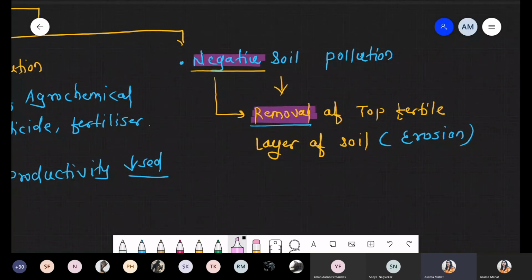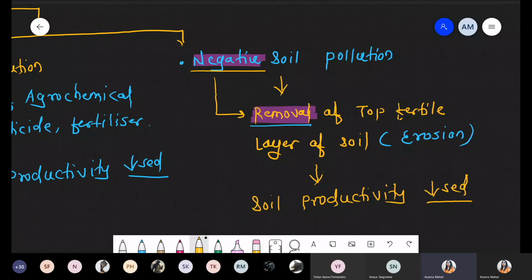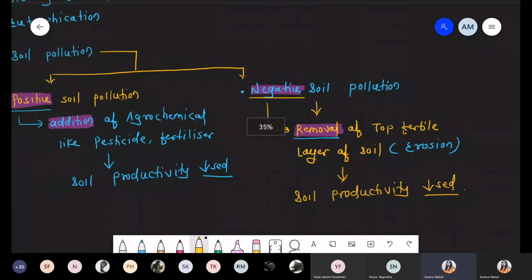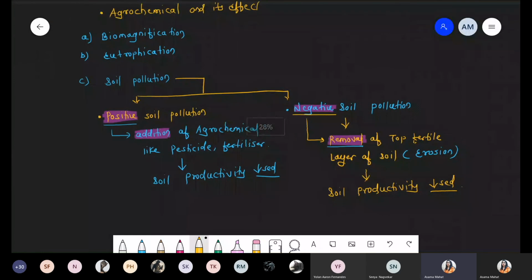And definitely, when there is any soil erosion process, what will be the effect on the productivity? So that soil productivity again gets declined, or simply we can say it decreases. So just check this image, both points, all these are points with respect to decreasing the soil quality, decreasing the soil fertility, decreasing the soil productivity.